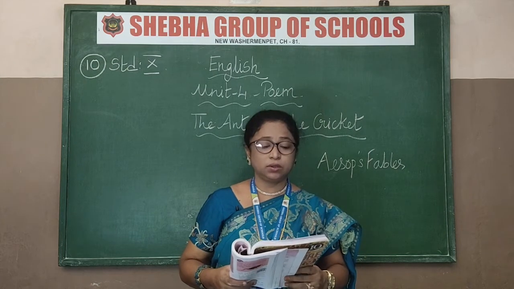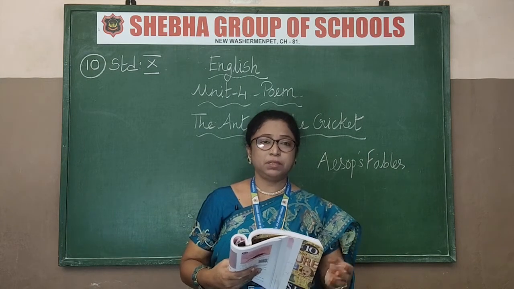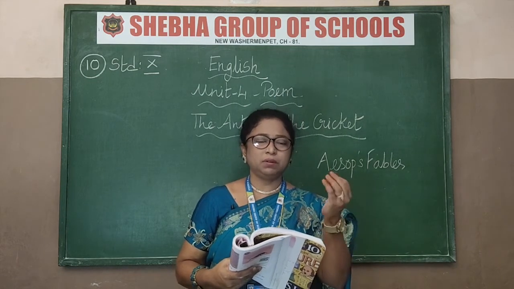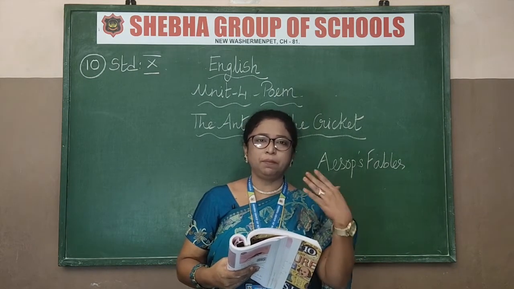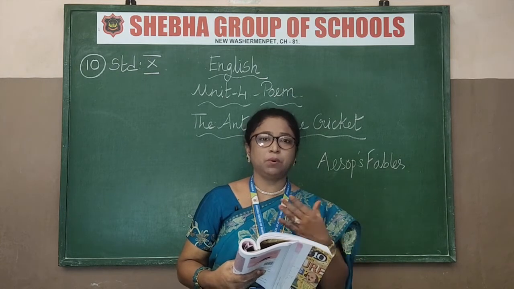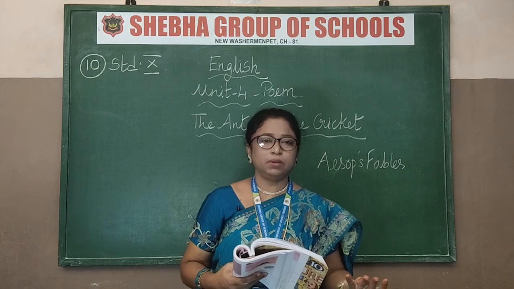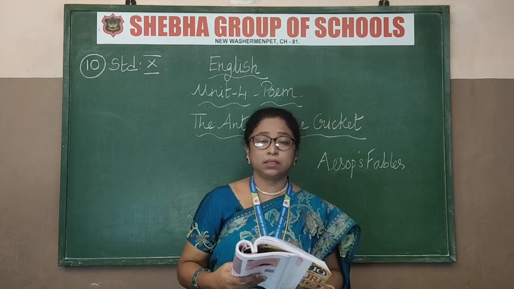So what is he? He is going and asking that, please give me some place to shelter in your house, a small corner in your house, and then give me just little to eat. I will repay it back to you. I will give it back to you. I am just borrowing it. So if not, I will die of starvation and sorrow. I am very sad. Please help me. He will tell this cricket.